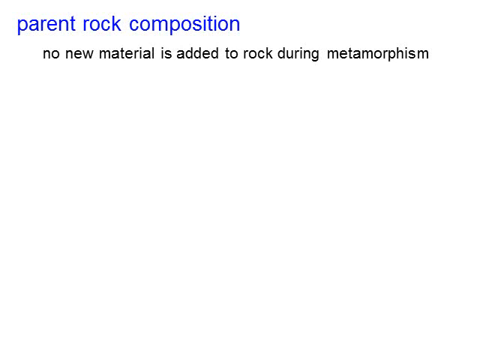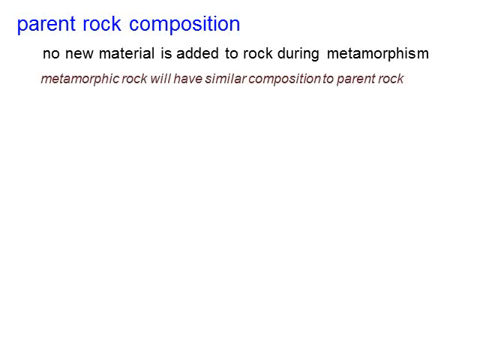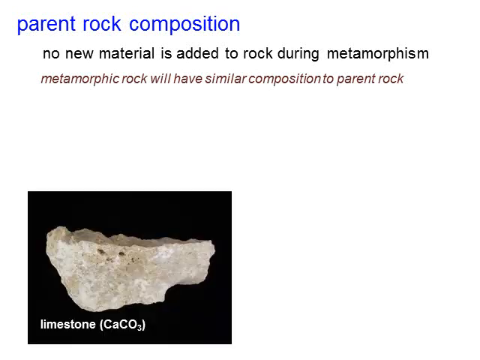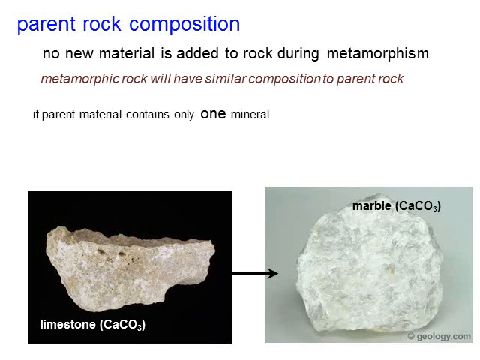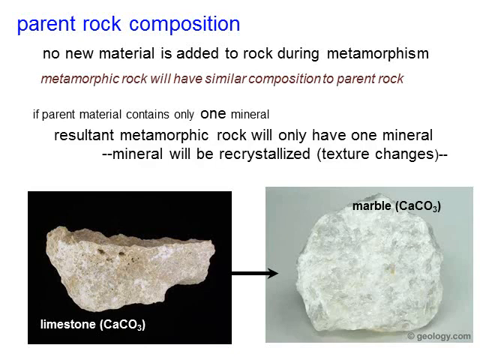It's the same material that we start with, the original rock. There's nothing new going into this metamorphic rock. So the metamorphic rock is going to have a similar composition to the parent rock. Again, here's limestone, the protolith, which becomes marble. As you can see by the chemical formula, it's the same chemical formula, the same makeup for both of these rocks. If the parent material contains only one mineral, then the resulting metamorphic rock will only have one mineral.